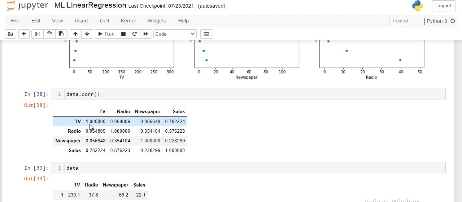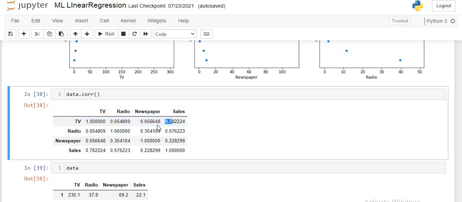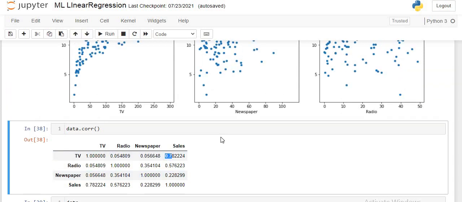This is how the relation between variables can be found from the correlation value. Here we see 0.78, that means TV and sales have a high correlation value. That means giving advertisements on TV will give us more sales. This is how machine learning can give predictions about one variable from the other variable.